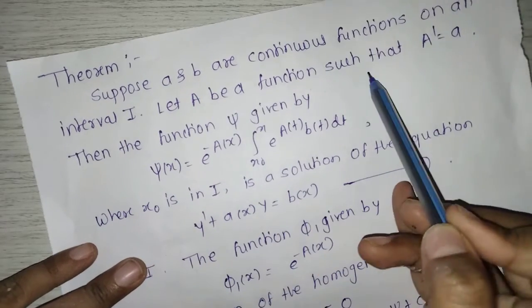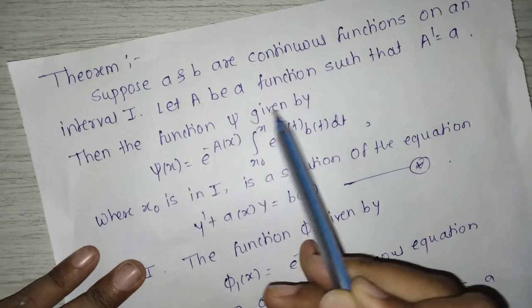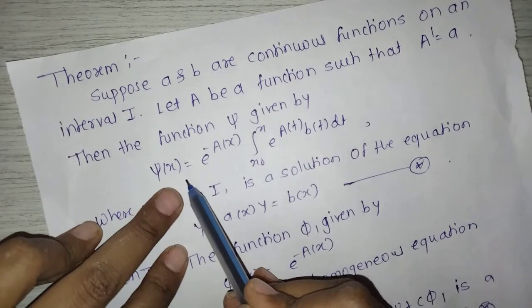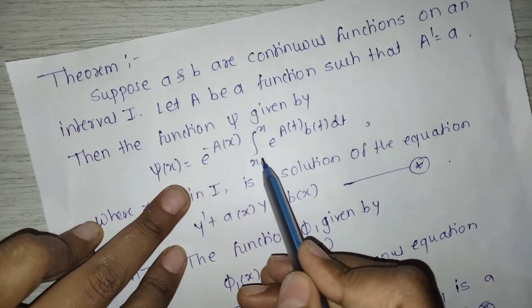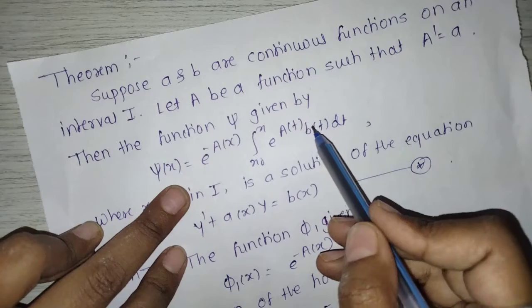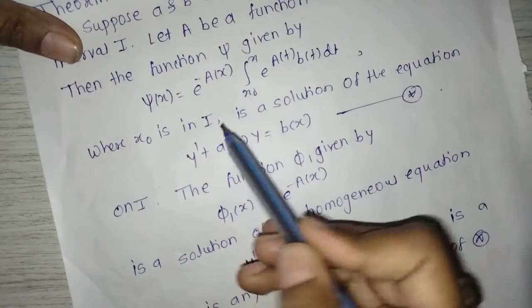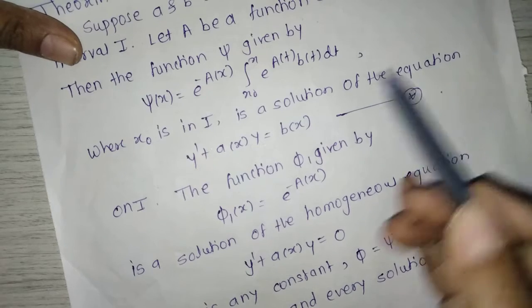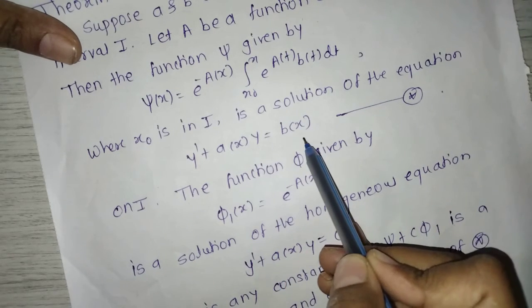Next theorem. Suppose a and b are continuous functions on an interval I. Let A be a function such that A dash is equal to a. Then the function psi given by psi of x is equal to e raised to minus A of x into integration of x naught to x e raised to A of t b of t dt, where x naught is in I, is a solution of the equation y dash plus a of x into y is equal to b of x.